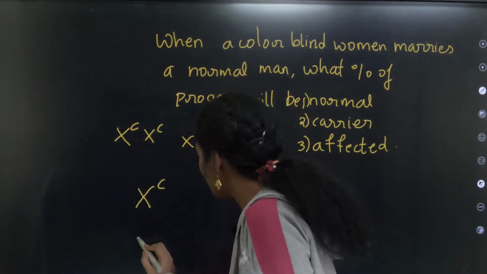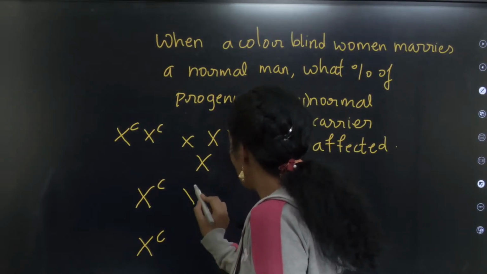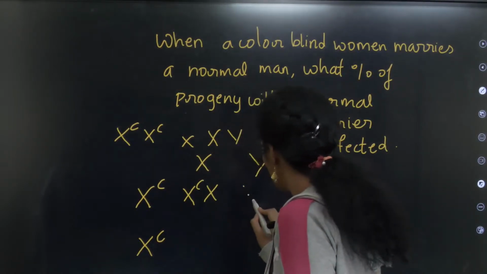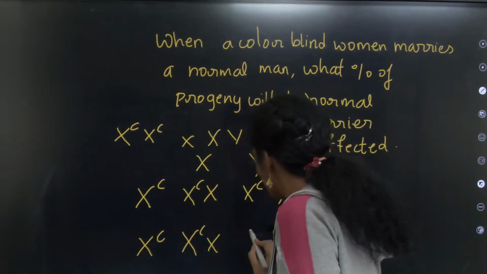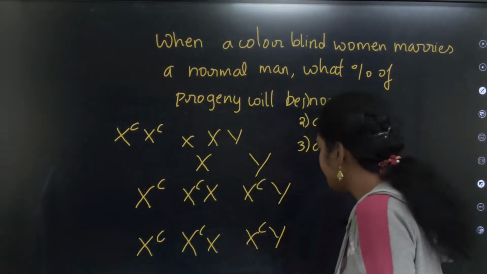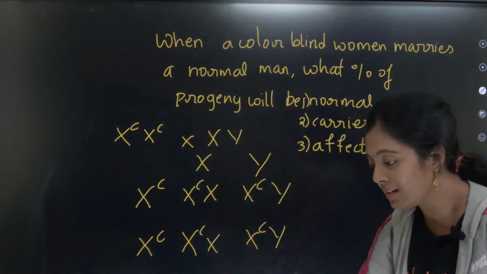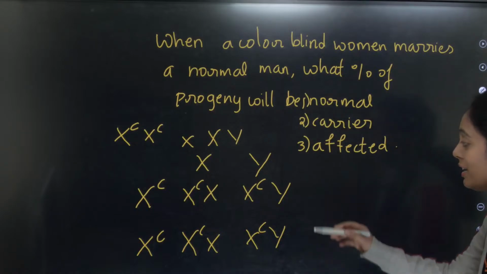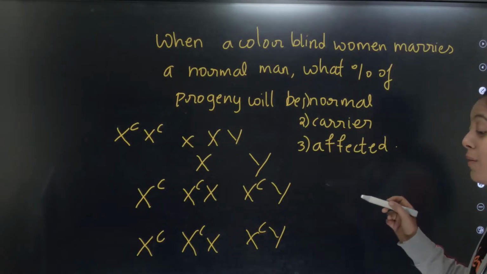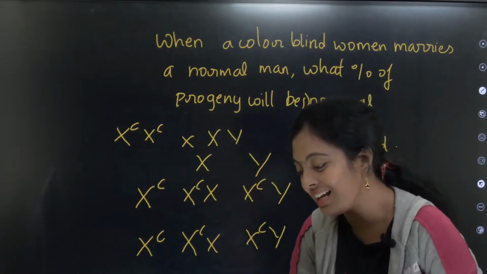XC, XC, XY. So it will be XCX, XCY, XCX, XCY. How many normal? There is no normal. Yes, 2 males are affected. Why? Because both the X chromosomes that the mother is carrying have this allele.